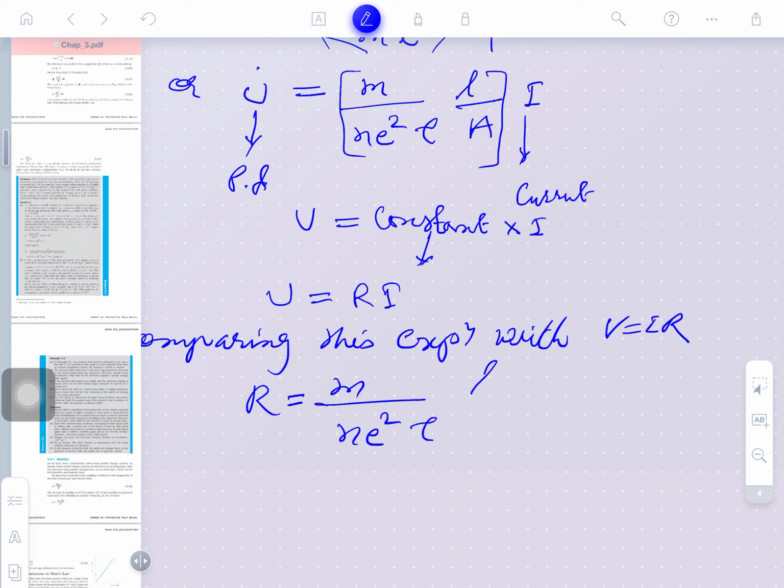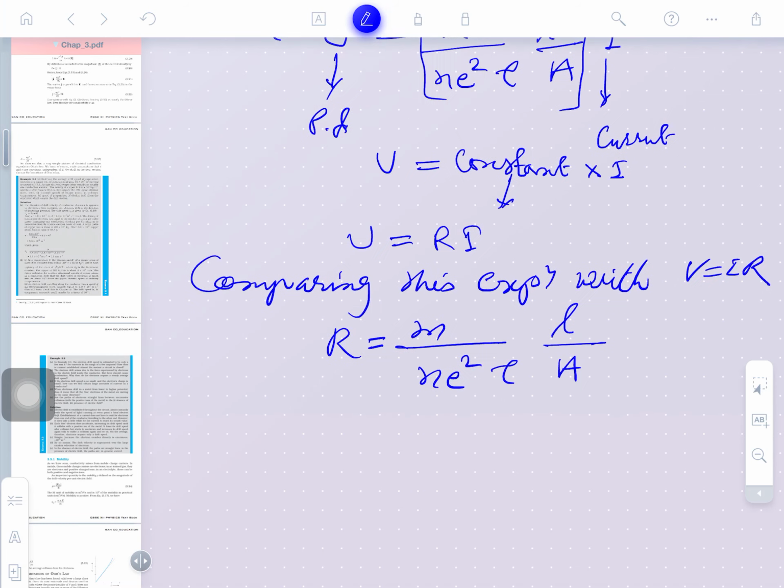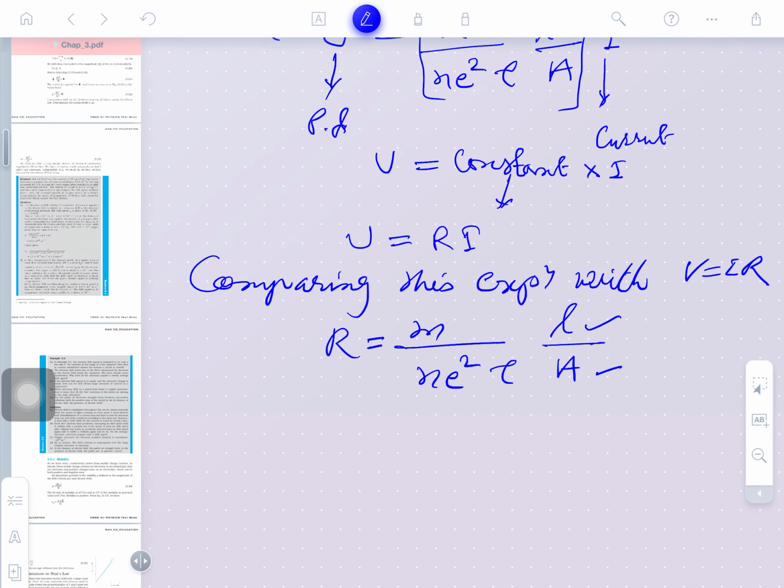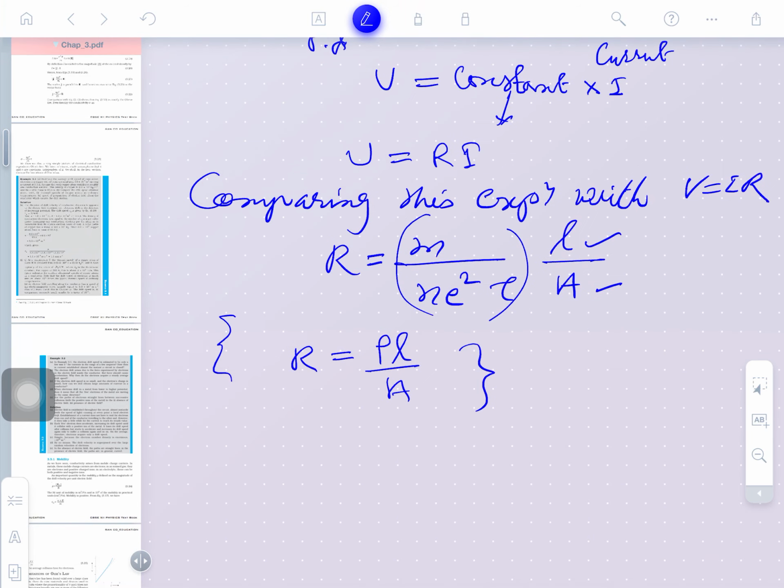And here tau and length by area. So, you may see this is the electrical resistance, is that clear guys? So, about a conductor, length can be changed and area can be changed. So, you may see again here another expression is now coming here, rho L by A, is that clear guys? That you have studied previously in 10th class, right?